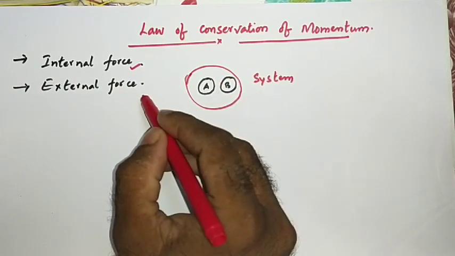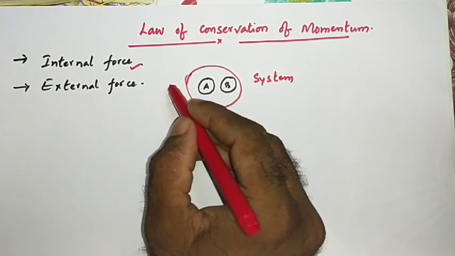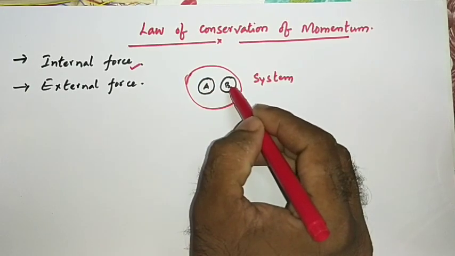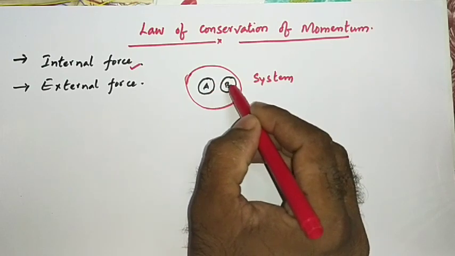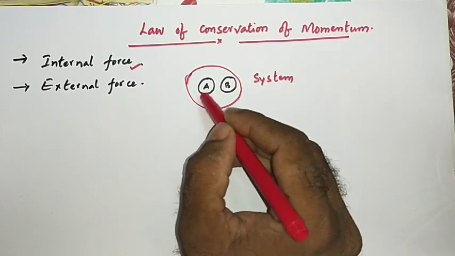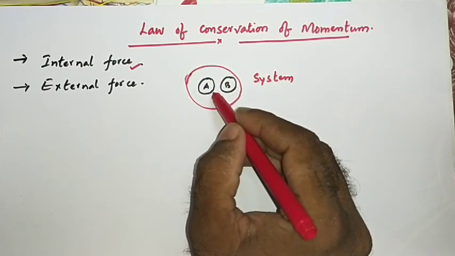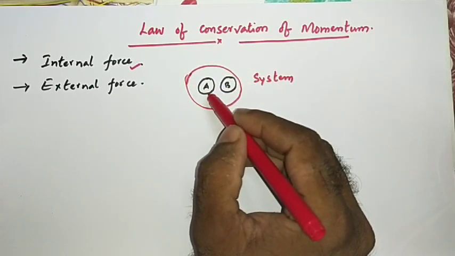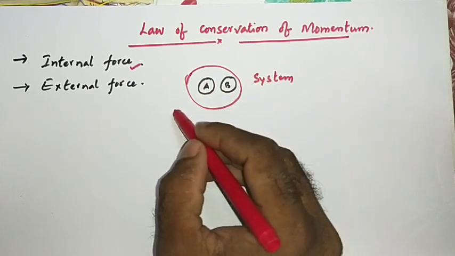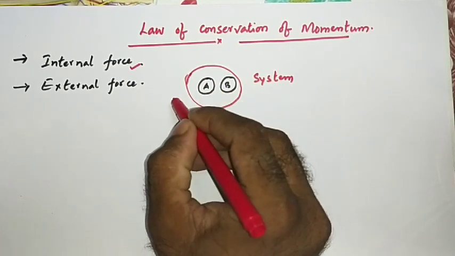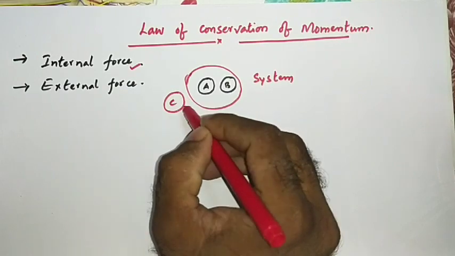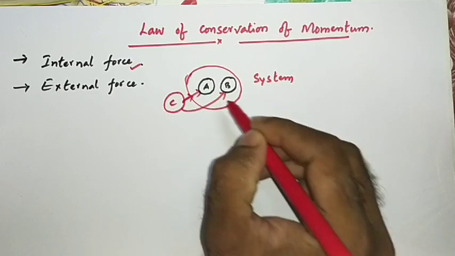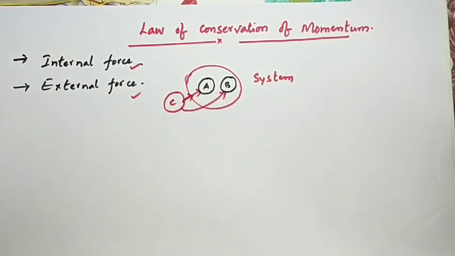Then what about external force? The forces exerted on the bodies, on A or B, the forces exerted on the bodies of a given system, this whole we are calling a system, by the bodies situated outside. For example, another body is C. Now C is applying force on A or C is applying force on B, then these are called external forces.